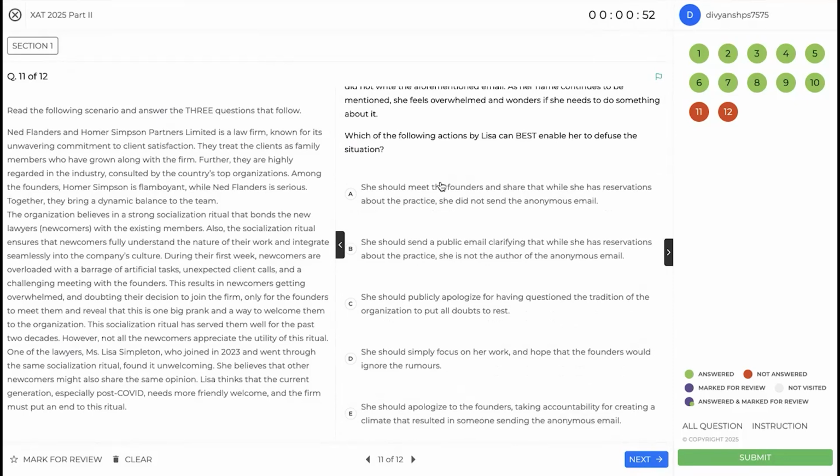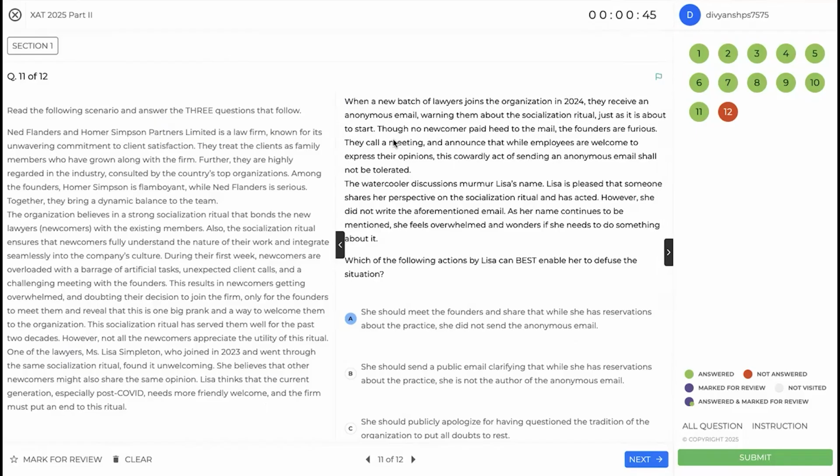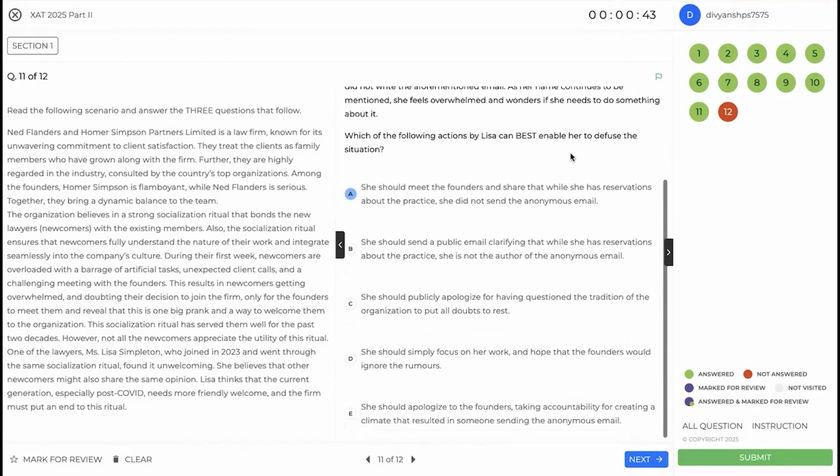She should meet the founders and share that while she has a reservation about the practice, she did not send it. Right off the bat makes sense, because founders are the ones who are angry. So directly addressing them while taking your stance that yes, I do not approve of this, but I did not send the mail, seems to be the right one. Good business communication is a key theme that is explored in these sections.